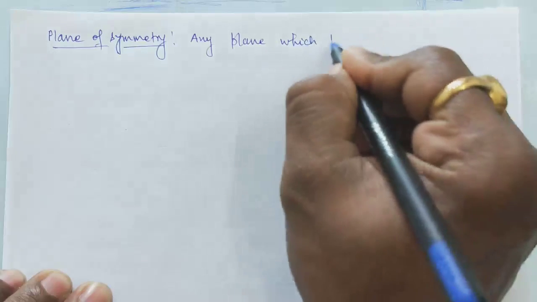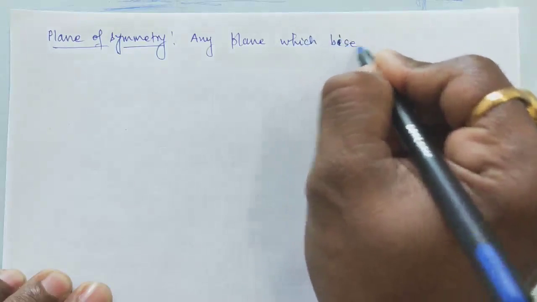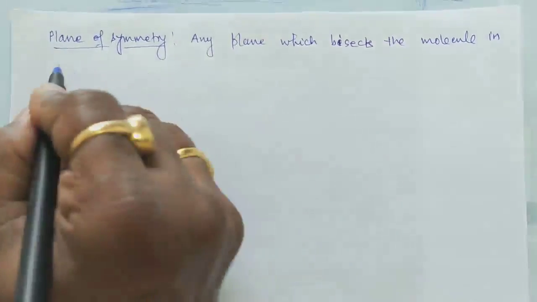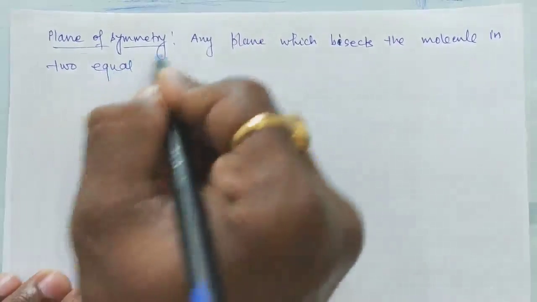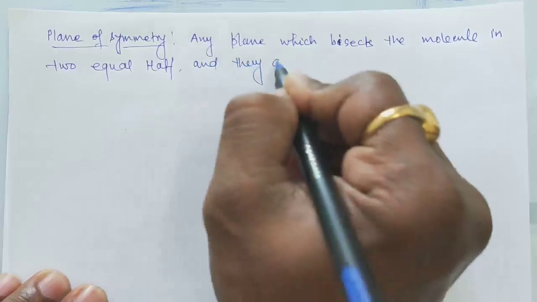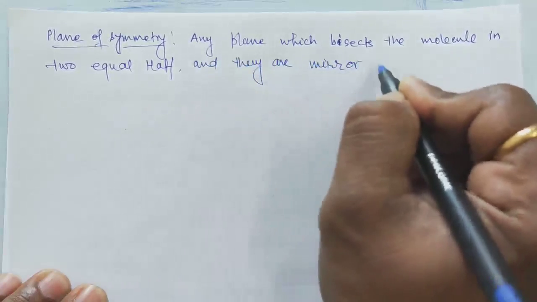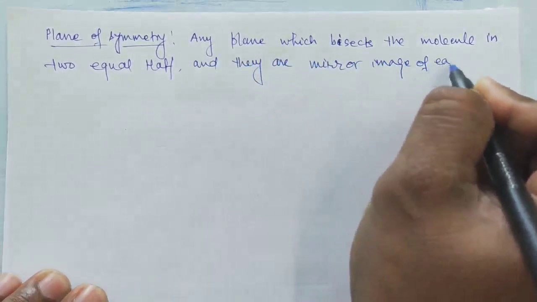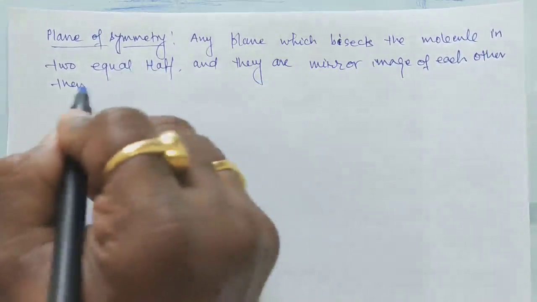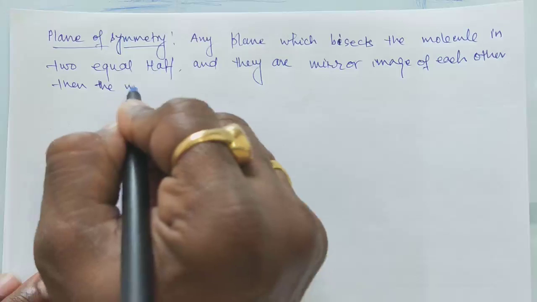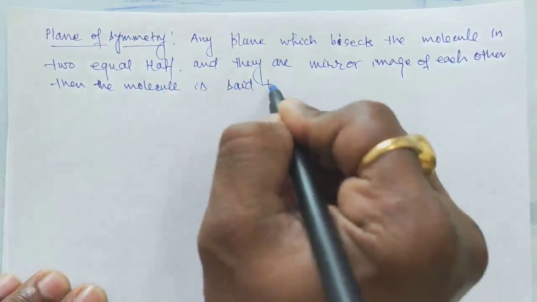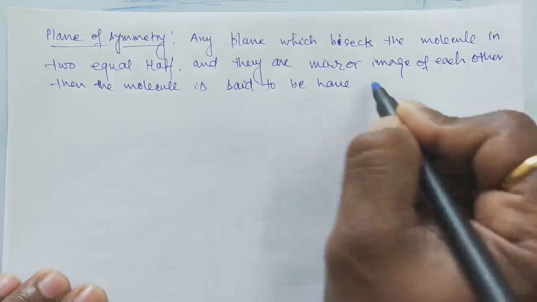So any plane which bisects the molecule in two equal halves, and they are mirror images of each other, then the molecule is said to have a plane of symmetry.